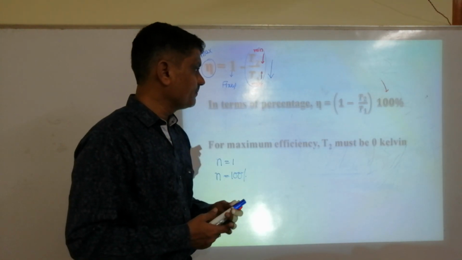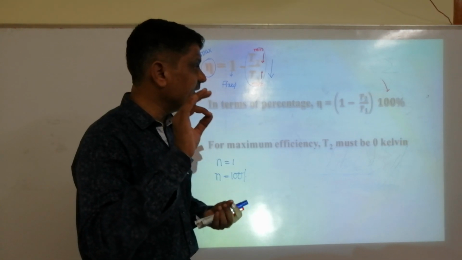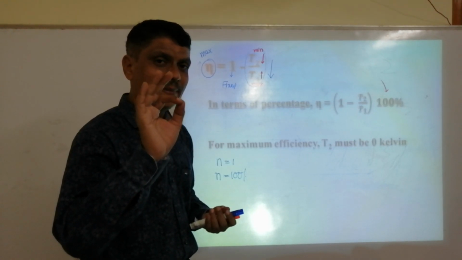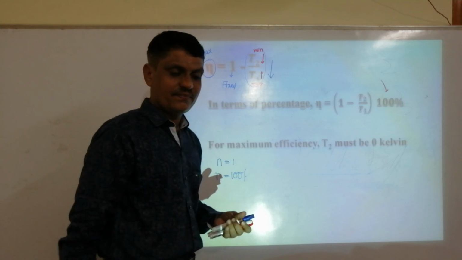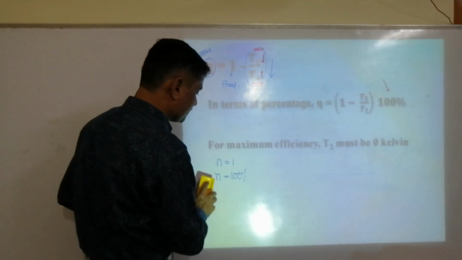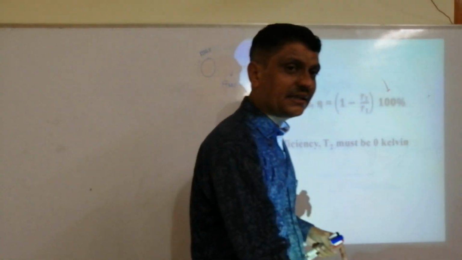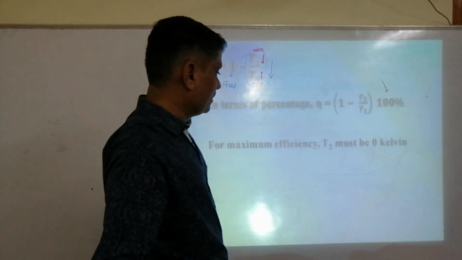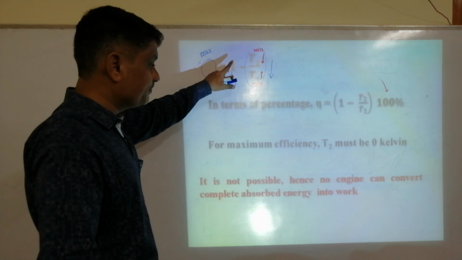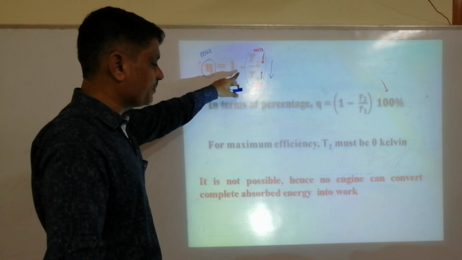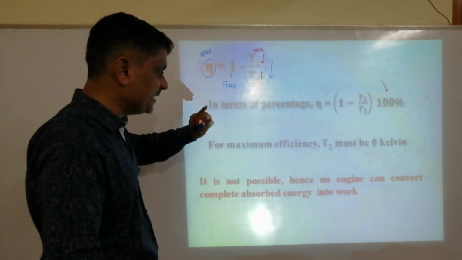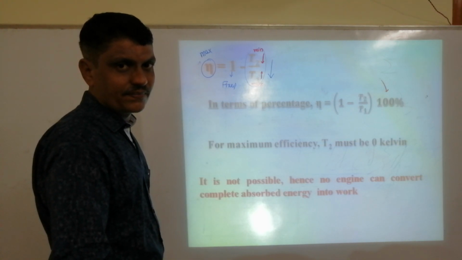But we know that it is highly difficult to maintain 0 Kelvin. Hence, maintaining 0 is practically impossible. Therefore, getting efficiency 100% is practically not possible.